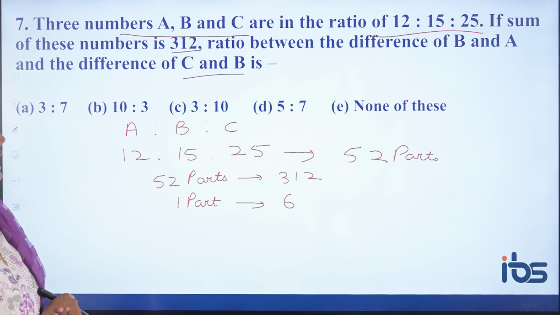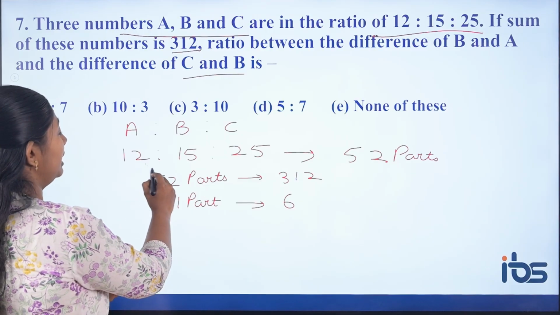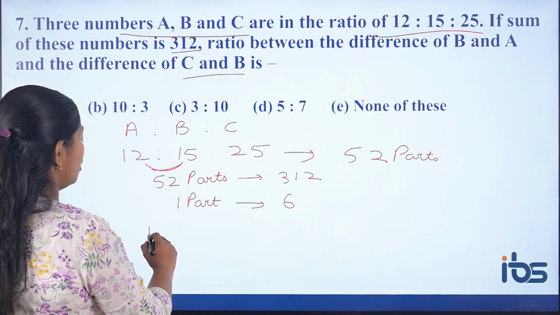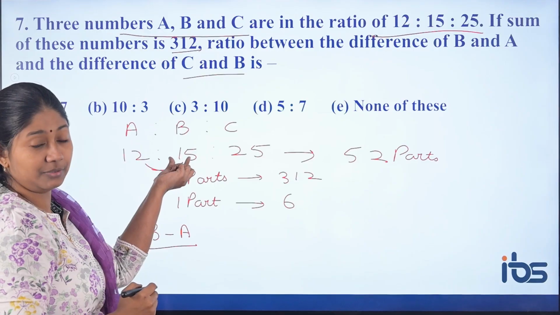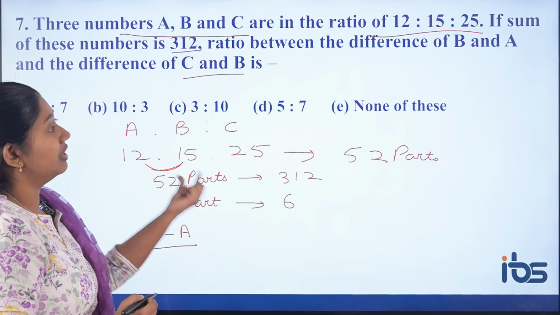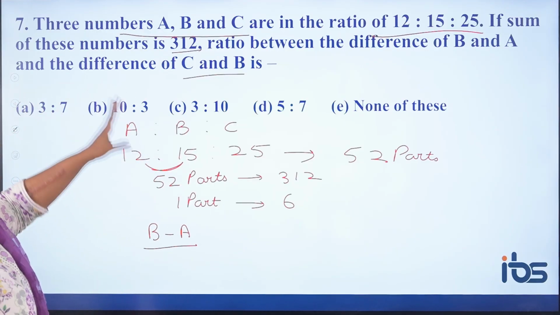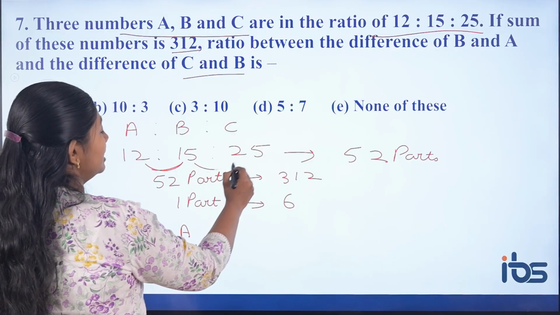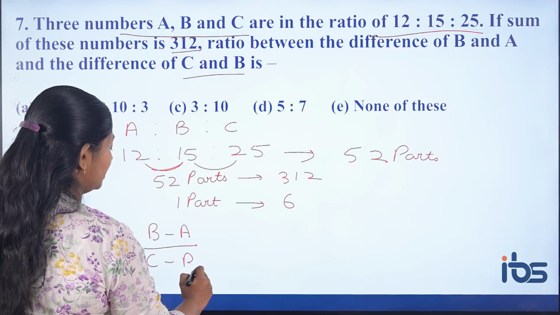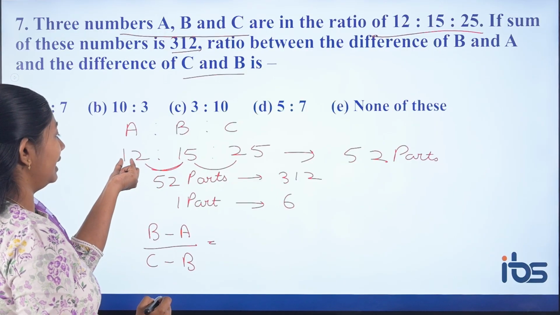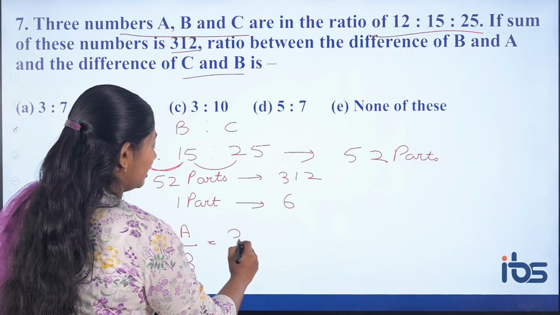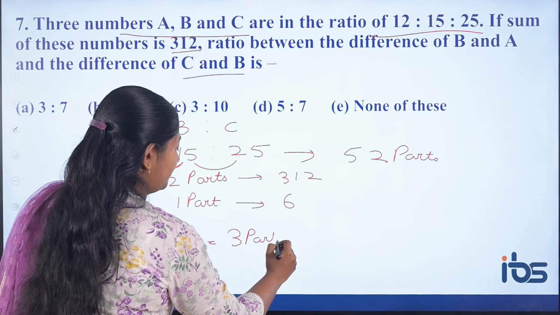They are asking to find the ratio between the difference of B and A and the difference of C and B. What is the difference between B and A? As I know, 15 parts is B, that's why I mentioned B minus A. So find the difference of B minus A and the difference of C minus B. B minus A is how many parts? 15 minus 12, that is 3 parts.